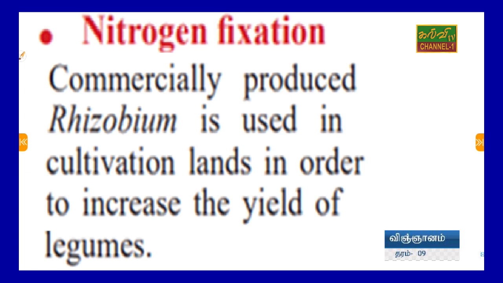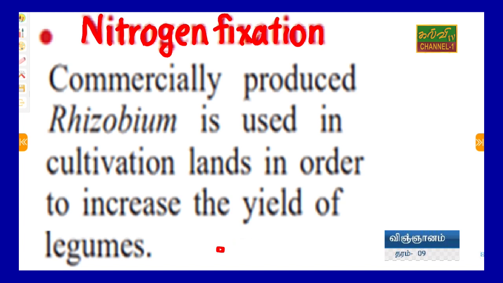Here is another point about nitrogen fixation. Nitrogen is available as a gas, about 78% of our atmosphere.